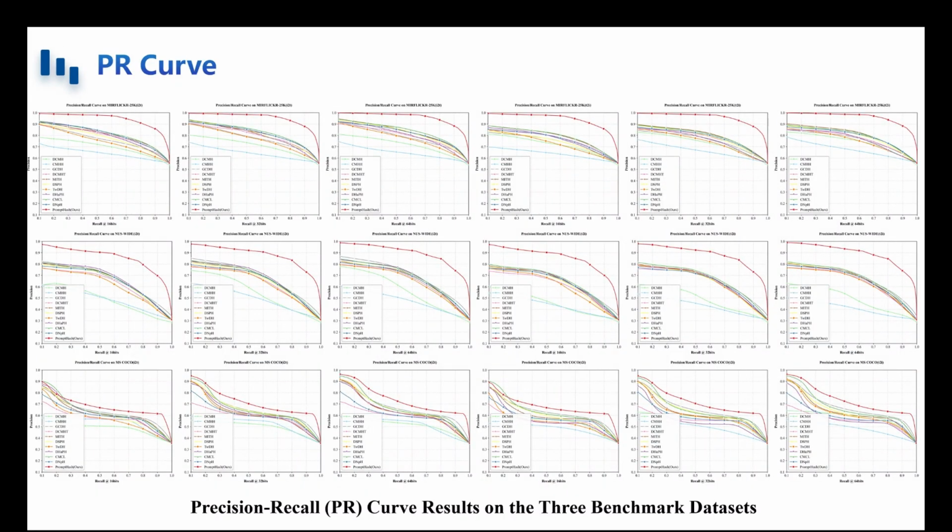We compared our proposed PromptHash method with 10 state-of-the-art approaches. Across all metrics and on all three benchmark datasets, PromptHash consistently outperforms the competing methods, with its curves surpassing all others. These results demonstrate the effectiveness and superior retrieval performance of our approach.